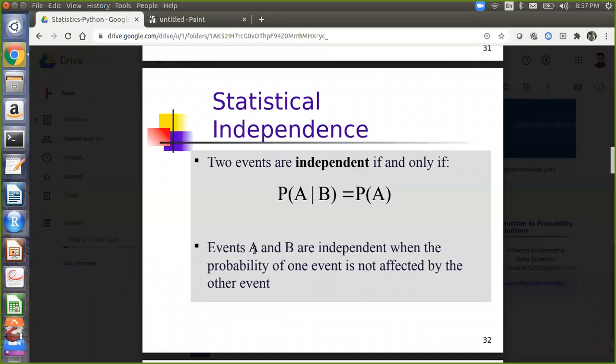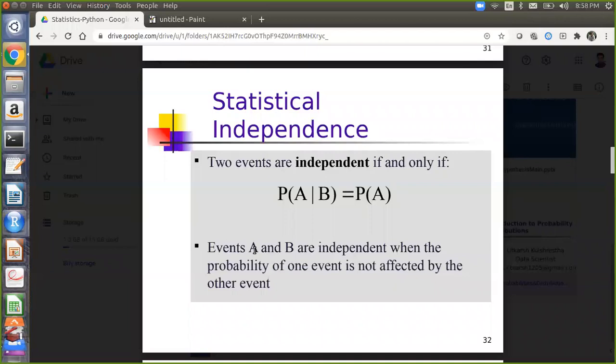These kinds of events are called independent events. So the probability of B given A is equal to P of B, when the vice versa condition holds. Did you get that? What is an independent event? Any example you can give now?